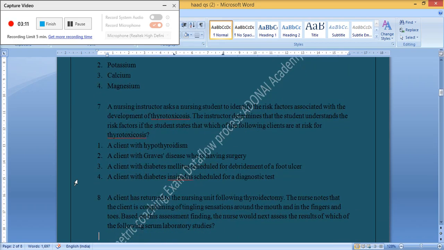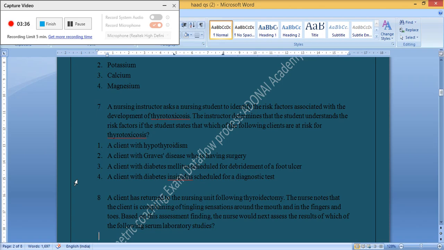7. A nursing instructor asks a nursing student to identify the risk factor associated with the development of thyrotoxicosis. The instructor determines that the student understands the risk factor if the student states that which of the following clients is at risk for thyrotoxicosis? 1. A client with hypothyroidism. 2.